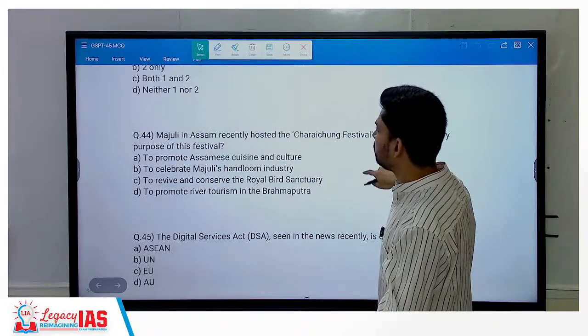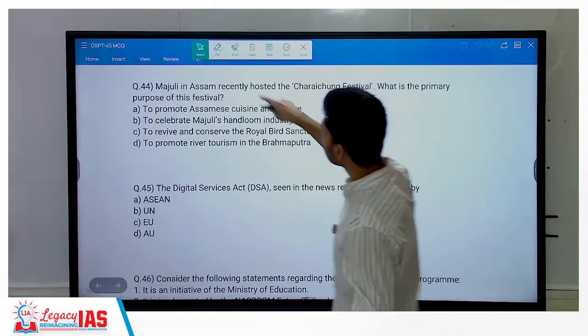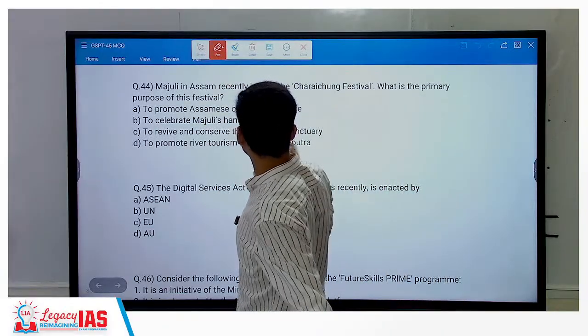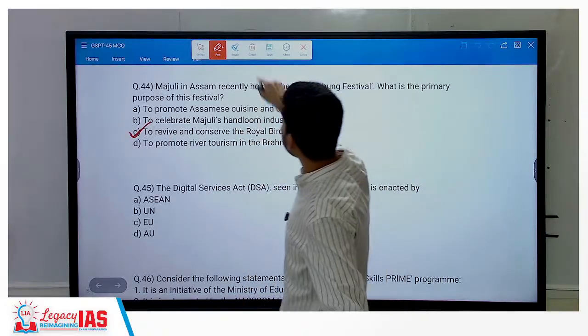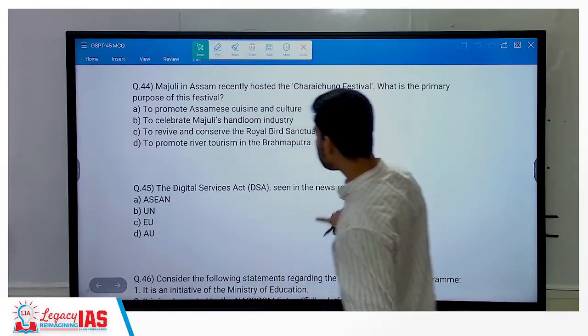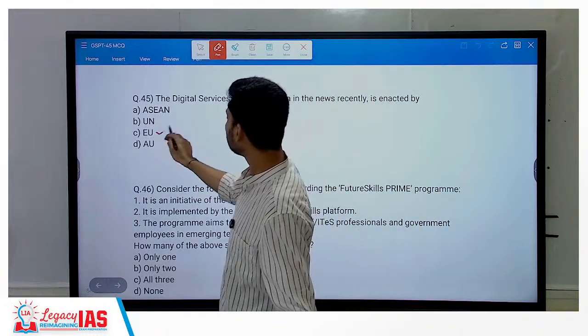Majuli in Assam recently hosted the Charai Chung festival. What is the primary purpose? We just have discussed. To revive and conserve the royal bird sanctuary. So Charai Chung. Then Digital Services Act. Which group? European Union, EU.